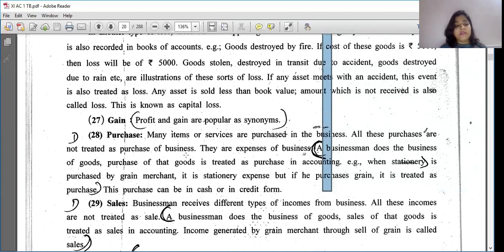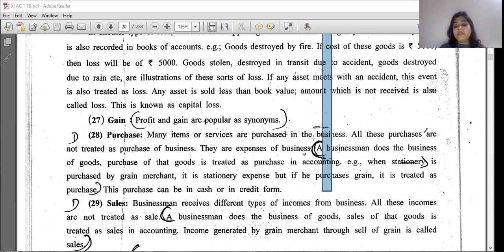The businessman does the business of goods. Purchase of the goods is treated as purchase in accounting. It is most important. Many of the students do it wrong. That's why I always say, when we are doing a journal entry, instead of writing purchases, they write goods, or instead of writing furniture or machinery, they use the word purchases.